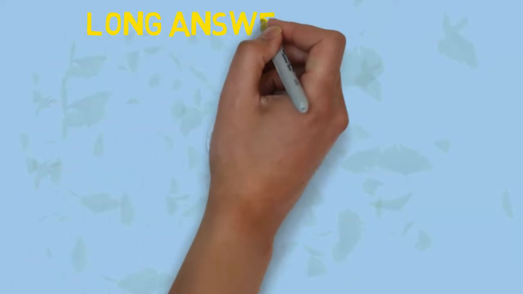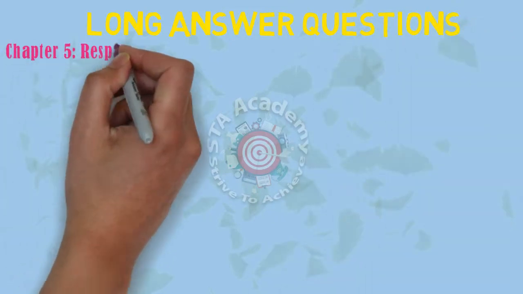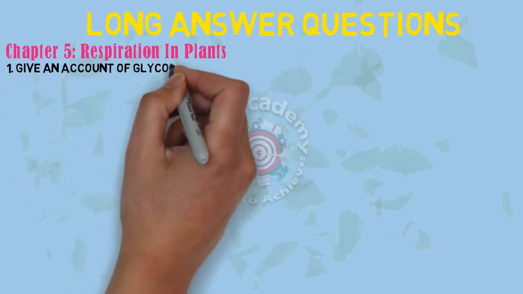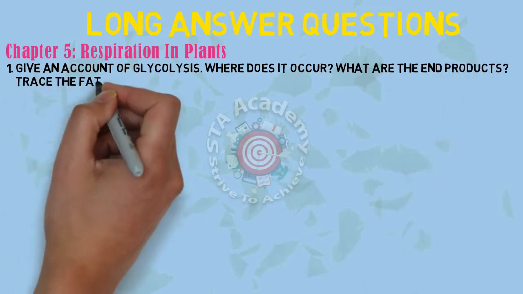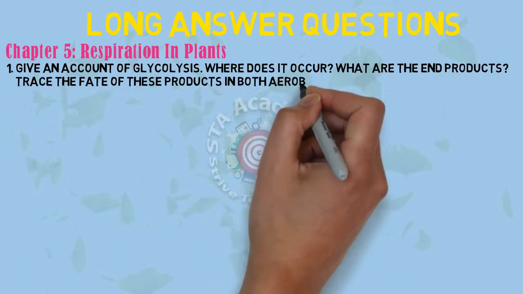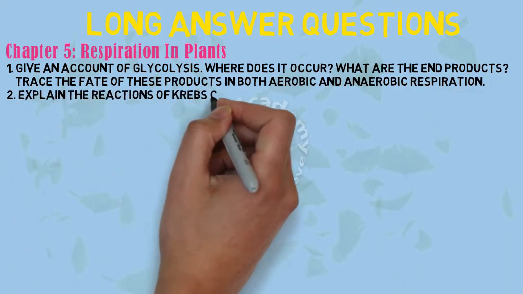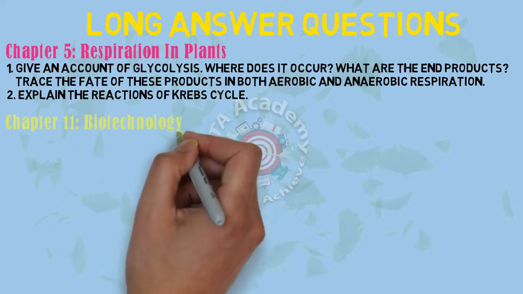Let us see the long answer questions of botany. We know that the long questions carry 8 marks. The 8 marks questions from chapter number 5, respiration in plants. The first question is: give an account of glycolysis. Where does it occur? And what are the end products? This is a very important question. The next question is: explain the reactions of Krebs cycle.